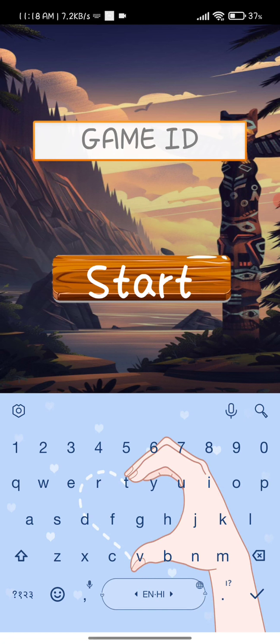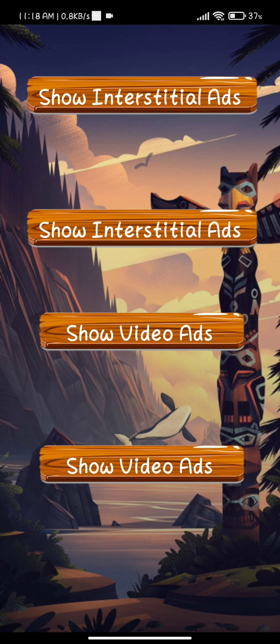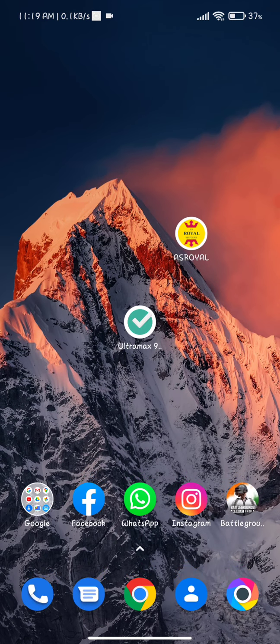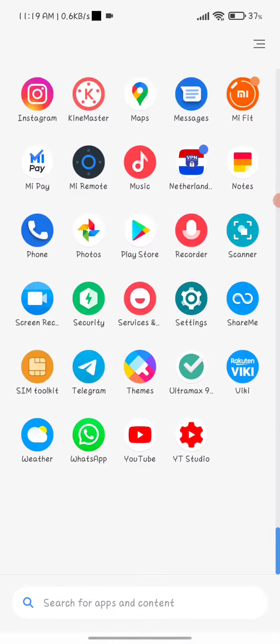First of all, let me place my game ID over here, 040645, and start. You just have to fill in your game ID and click on start, then wait a few seconds and your ads will appear. But you have to click on these buttons to make your ads appear. For this I'm going to use a VPN, so let me close this application and use the VPN.